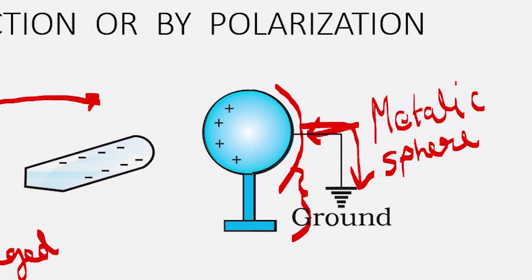Now, keeping this charged rod near this metallic sphere, we remove this ground connecting wire, and